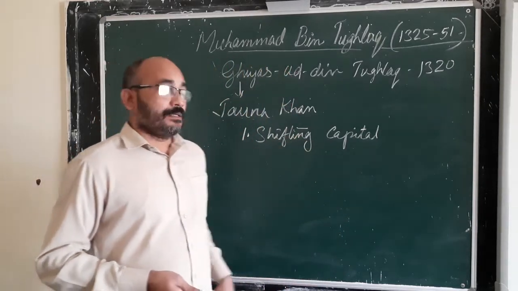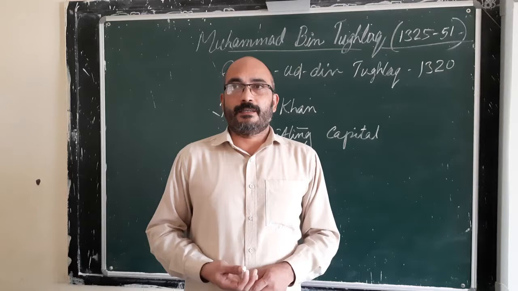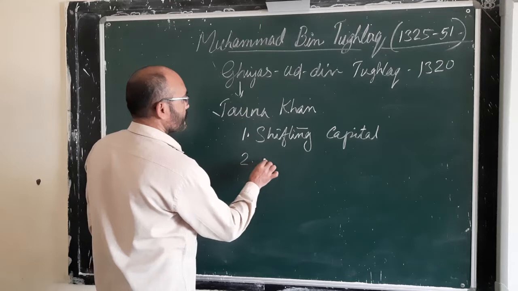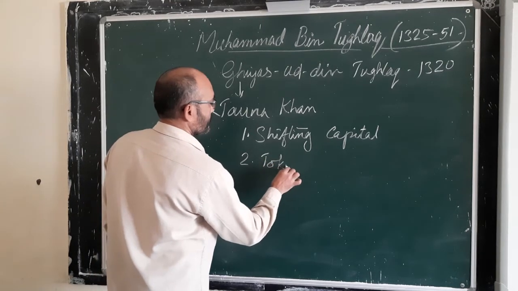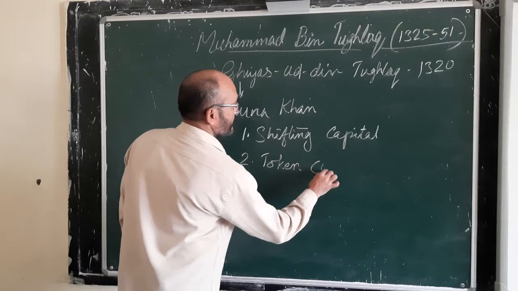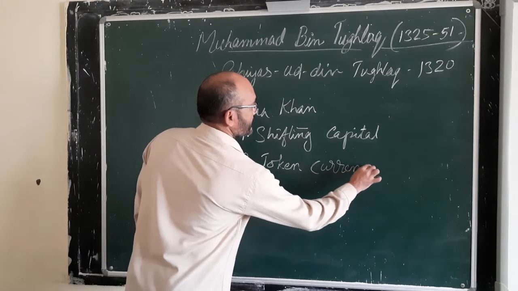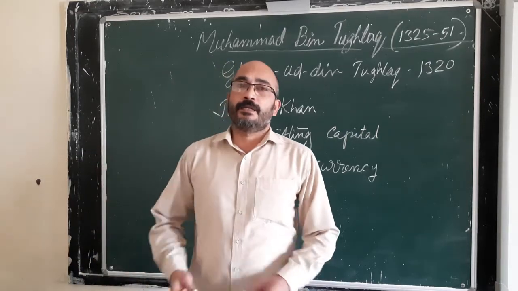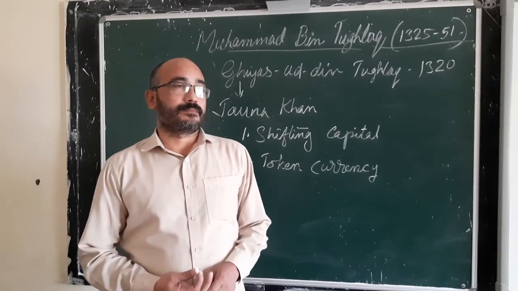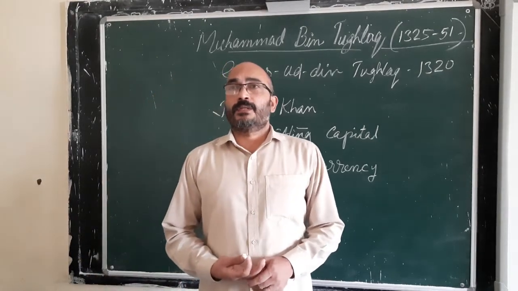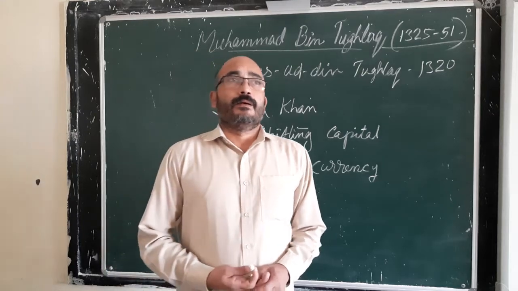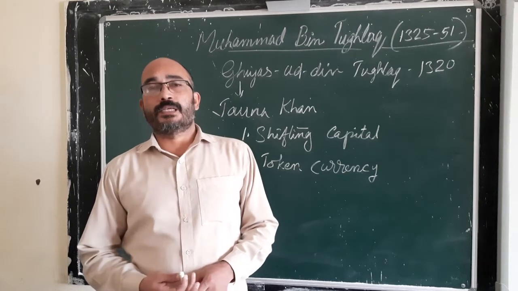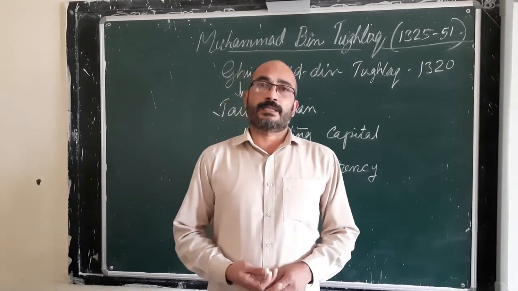So, first reform, shifting of capital. Then the second one, that is token currency. He introduced token currency. The coins were issued with gold and silver. Gold and silver coins were used in the Delhi Sultanate.